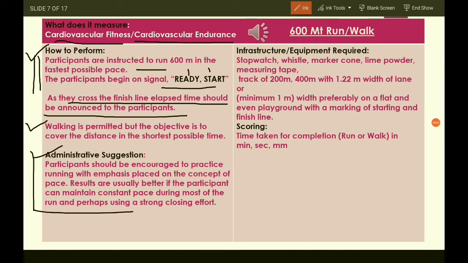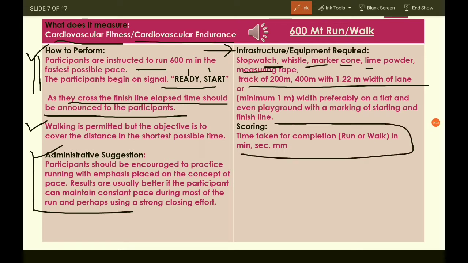And the equipment we require for the 600-meter race is a stopwatch, whistle, marker cone, lime powder, and measuring tape. They can run on a track of 200 meters or 400 meters. And the scoring: the time taken to complete the race is the score of that particular individual.